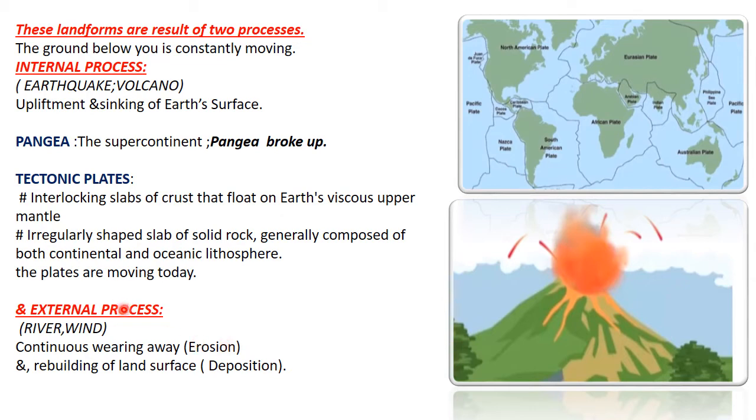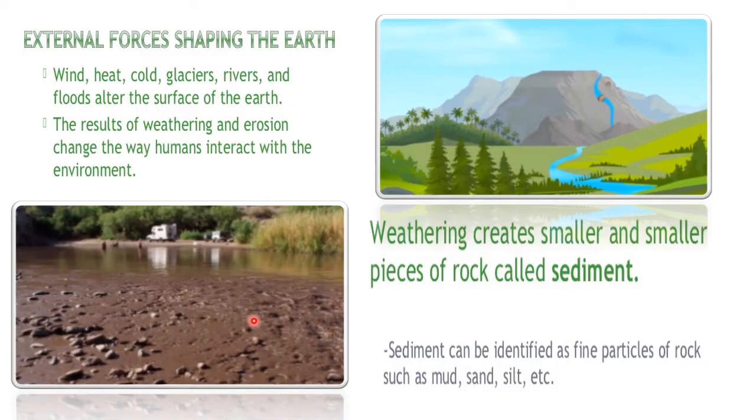The next process is the external process. External means which is happening on the earth surface. When I say external process, I basically mean the forces and agents like your river, the movement of water and the wind, and there's a continuous wearing away of the top layer of the mountain, that is called erosion, and there's a rebuilding of land surface which is called deposition.